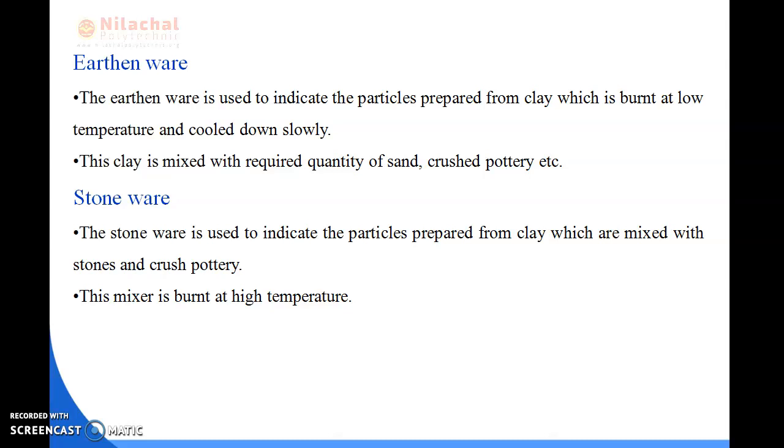Next one is stoneware. Stoneware is used to indicate articles prepared from clay mixed with stones and crushed pottery, and this mixture is burnt at a high temperature. In earthenware it is burnt at a low temperature, and in stoneware it is burnt at a high temperature. The uses of stoneware are as jars to store chemicals, wash basins, etc.